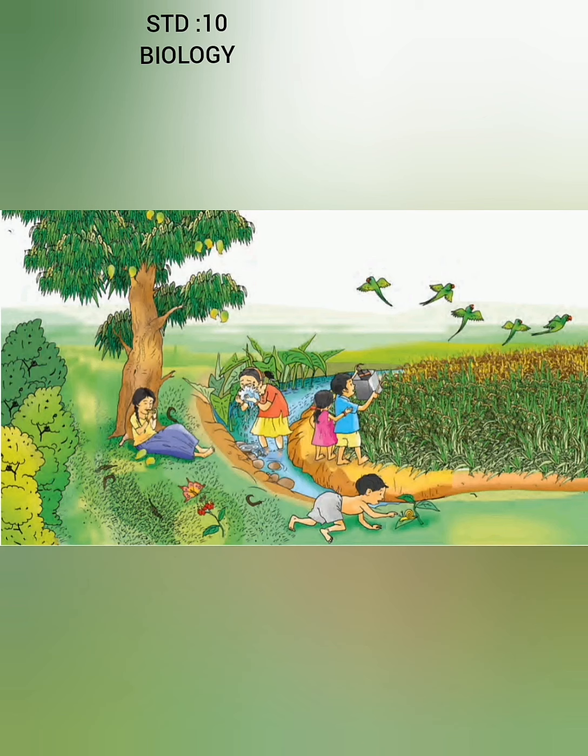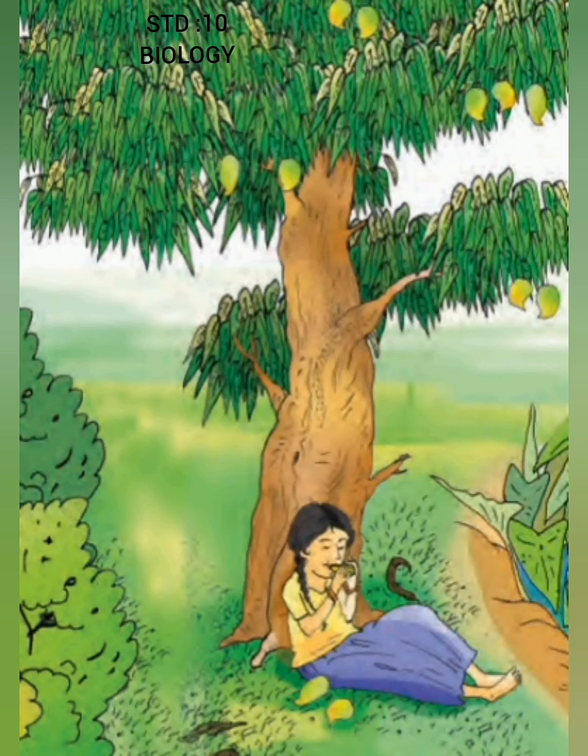Then what are they? Yes, you can see a child tasting a mango, then a snail withdrawing its body into the shell when it is touched. The child feels cold while washing her face. Also you can see birds are flying while making sound. Here, the children and other organisms are responding to various factors.